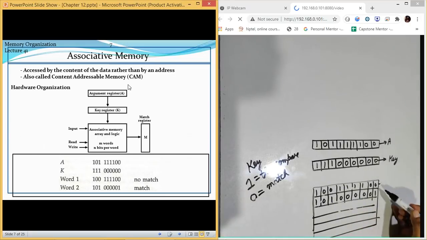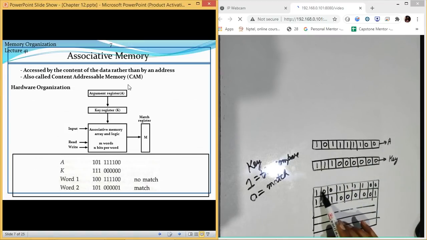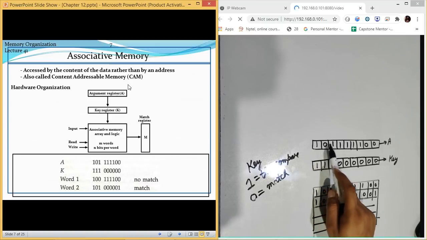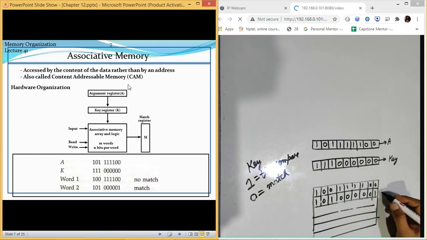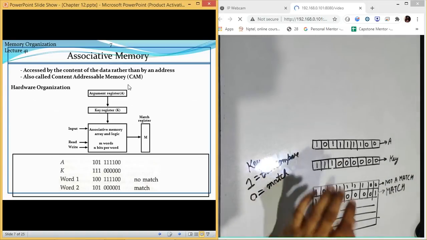Now, according to this concept, if these are the three values which we are going to match, this value is 100 and this value is 101, so it is not matching. This value is 101 and this value is 101, so both are matching. So my associative memory will say this is a match and this value is not a match. The reason is that these three key values are 1.